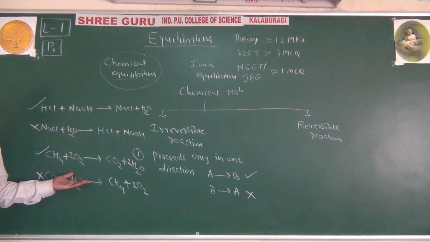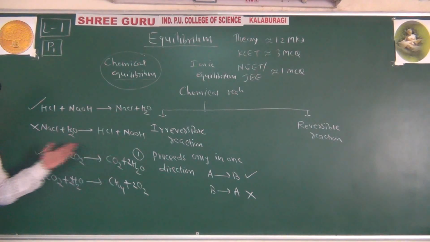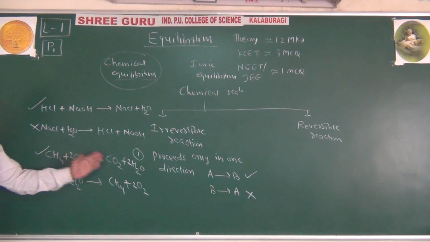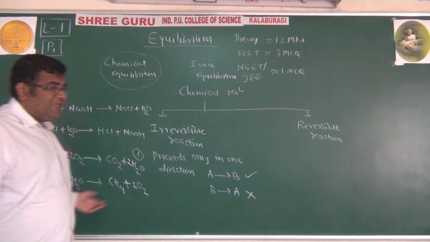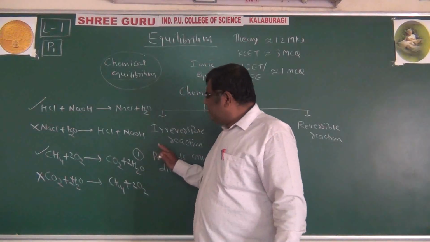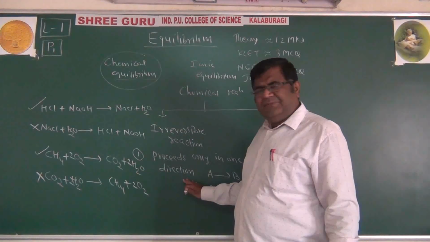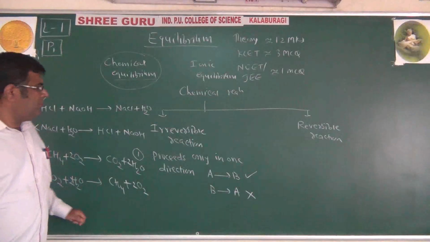Otherwise, all our needs of fuel should have been satisfied. From carbon dioxide and H2O, again we get fuel. Burn fuel, get carbon dioxide and H2O, again we get fuel. But it's not so. That's why we have this energy crisis, isn't it? If this is reversible, we would have designed engines in such a way that we can get fuel back. So it proceeds only in one direction, and it is represented by a single arrow.